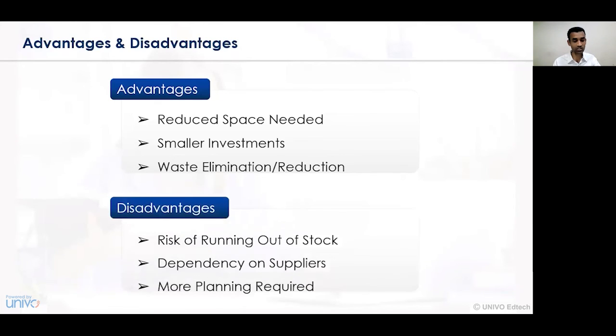Now let us understand what are the various disadvantages or limitations of ascertaining the gaps. Number one, risk of running out of stock. On the basis of ascertaining the gaps, the amount of money, goods, services, commodities and articles required in the organization are always visible.